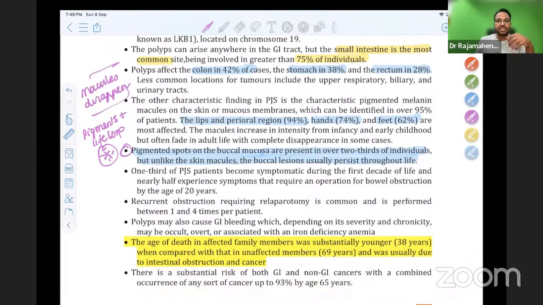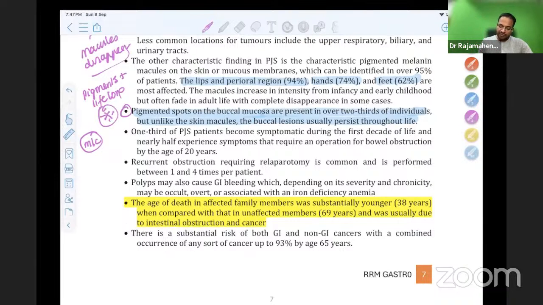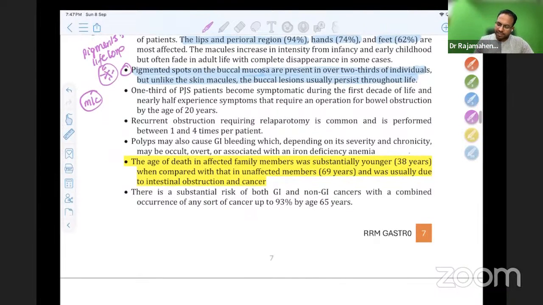One third of PJS patients become symptomatic during the first decade of life, and they come to you because of intestinal obstruction due to intussusception by the polyps. So the most common presentation is pain due to intussusception. Recurrent obstruction requiring re-laparotomy is common and is performed between 1 to 4 times per patient. Polyps can cause bleeding due to amputation and lead to iron deficiency anemia. The age of death in a typical family member is 38 years compared to 69 years in unaffected members, and was usually due to intestinal obstruction and cancer.